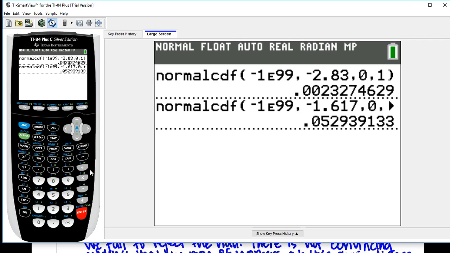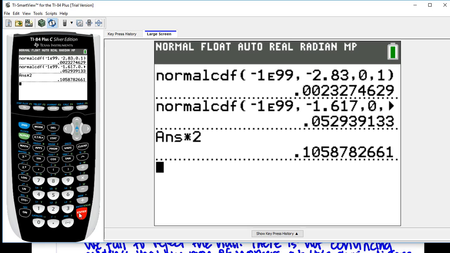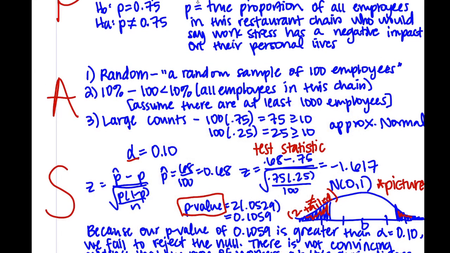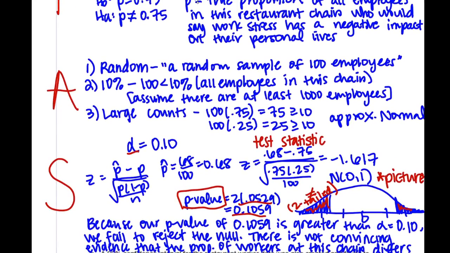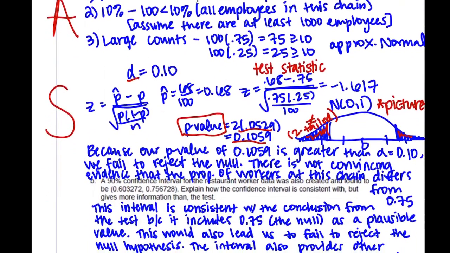And that gets me the shaded region on the left, but a not equal to HA means that I'm talking about as extreme in either direction, on the left or the right. So I'm going to times it by 2 to add those two tails together. And I got 0.1059. So I show that work here, and I suggest you do too. And then 0.1059 is greater than 0.10. And so we fail to reject the null, and there's not evidence of the alternative.